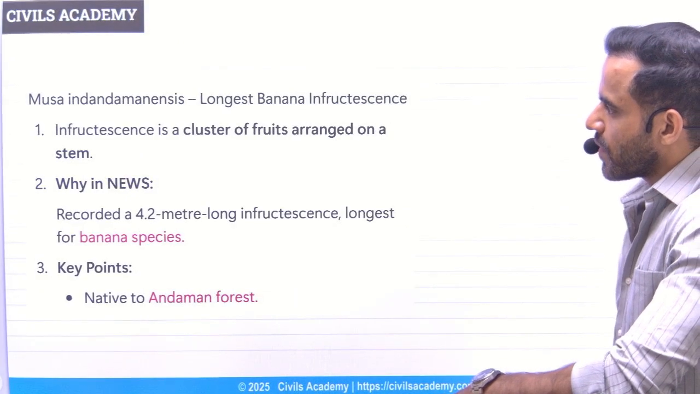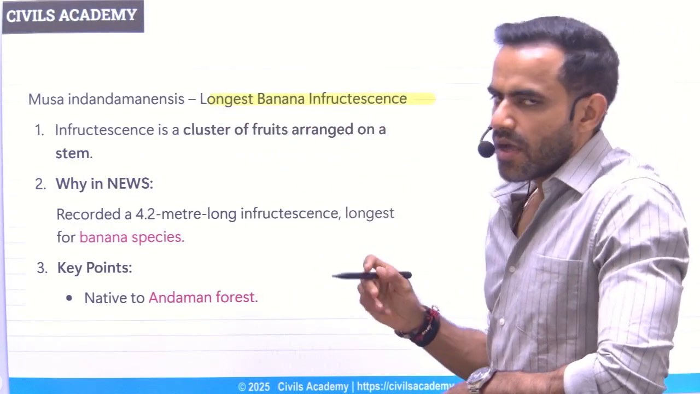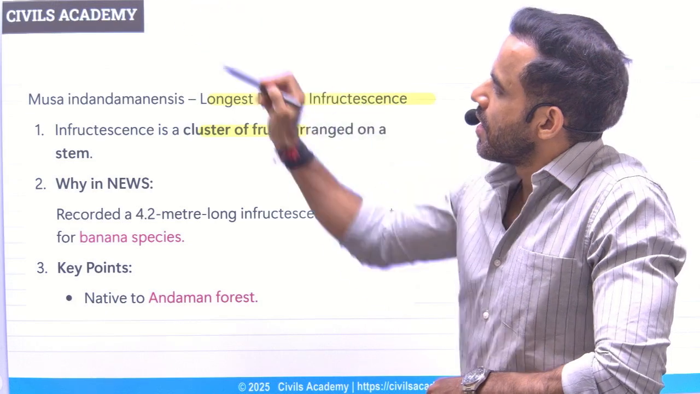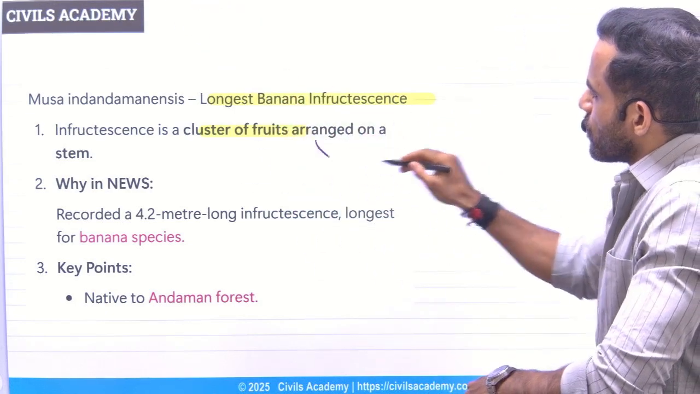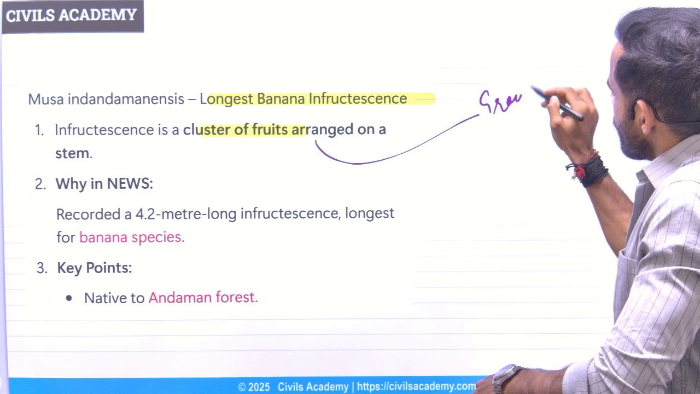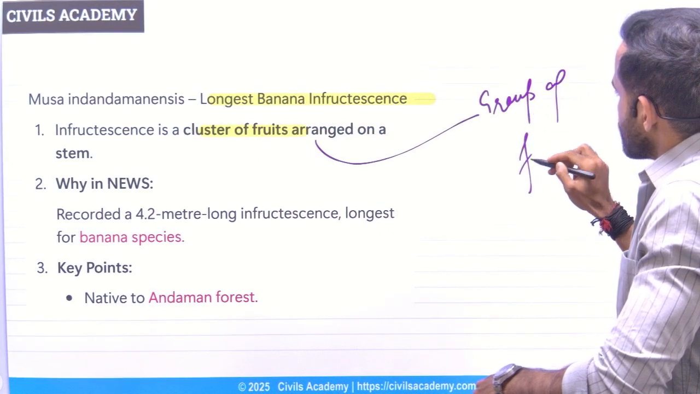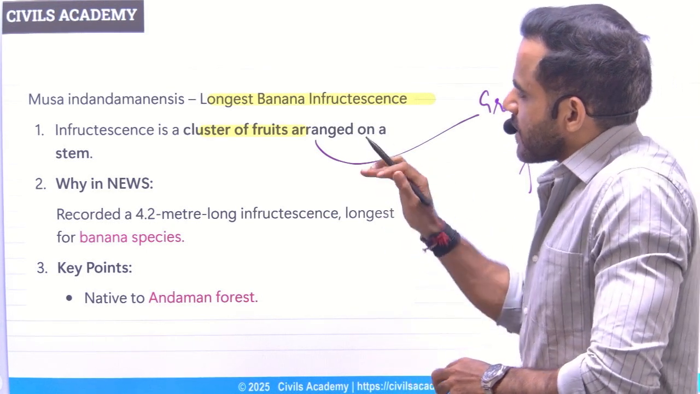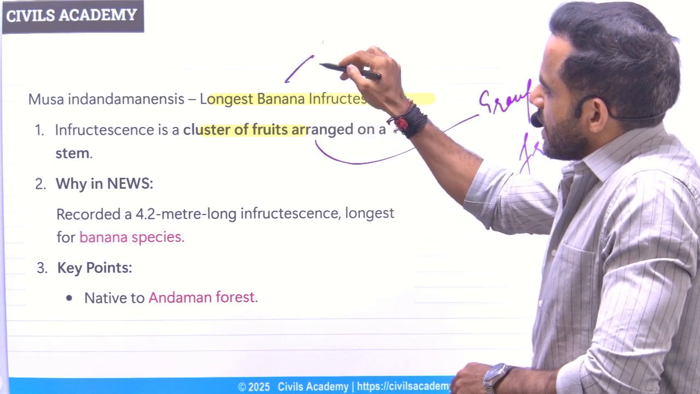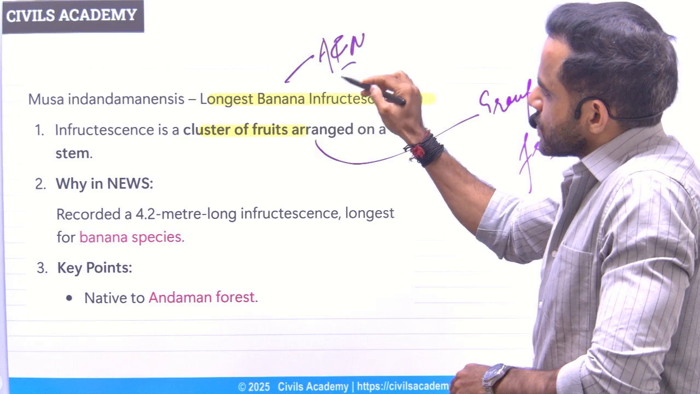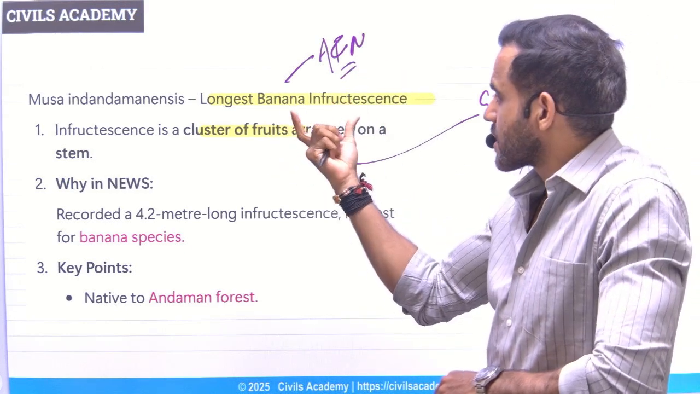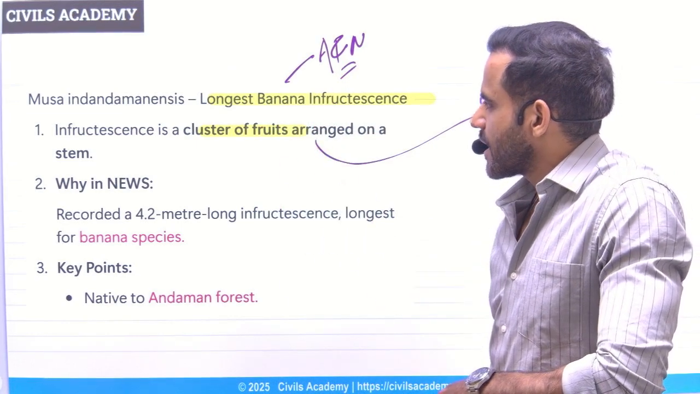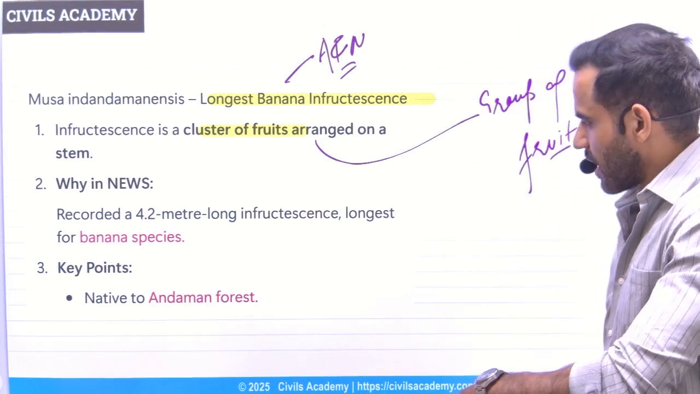Next is related to longest banana infructescence. Infructescence basically means a cluster of the fruits. Cluster basically means group of fruits, group of fruit stems. Okay, recently the longest banana infructescence was found in Andaman and Nicobar Islands. So just remember two things. What is this infructescence? It simply means a cluster of fruits. And recently, the longest banana infructescence was found in Andaman and Nicobar Islands.